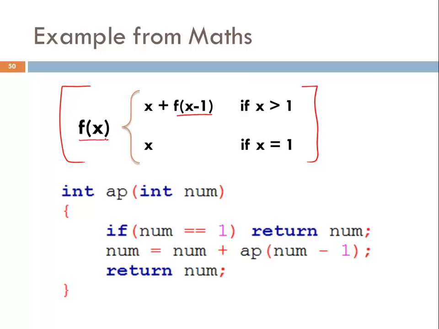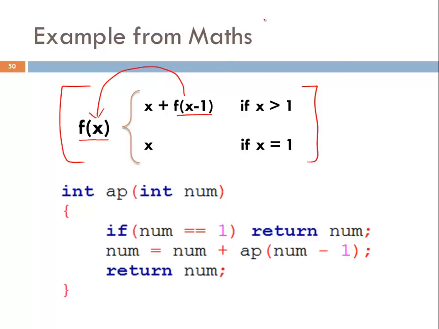That means if you want to calculate f(x), you must first calculate f(x minus 1). And in order to calculate f(x minus 1), you need to call this formula only. And you can see that there is a base case also. If x equals 1, this is the base case in which the function is not calling itself. So if x equals 1, then the value of f(x) will be x only.